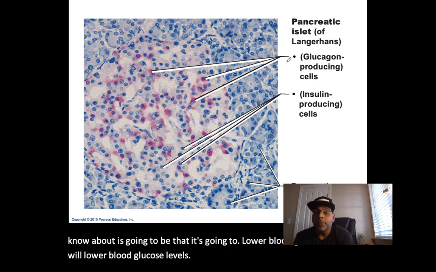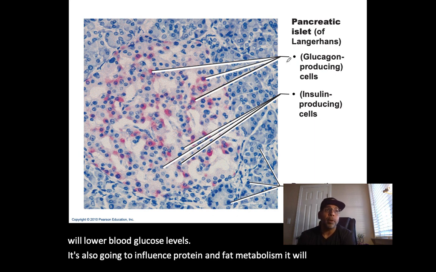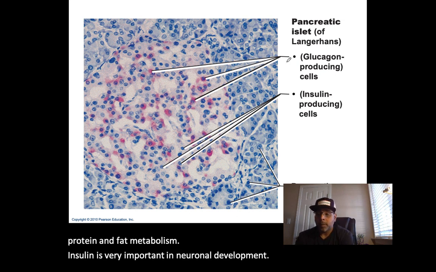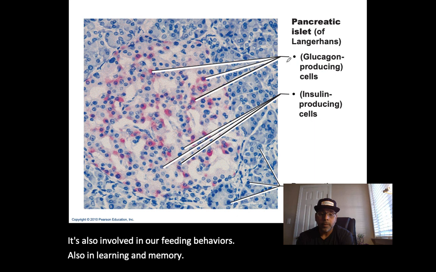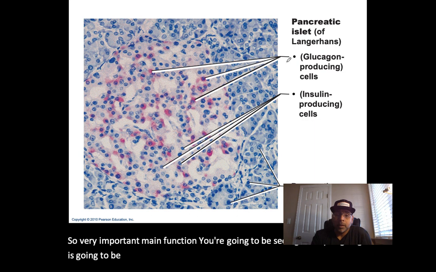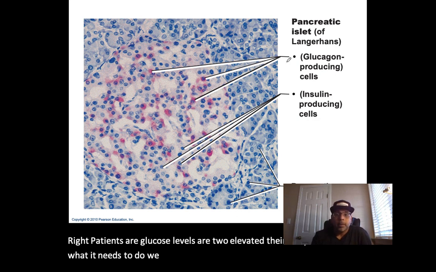It's also going to influence protein and fat metabolism. Insulin is very important in neuronal development. It's also involved in our feeding behaviors. Also in learning and memory. So very, very important. The main function you're going to be seeing it for and using it for is lowering blood glucose levels. Right? Patients' glucose levels are too elevated. Their body doesn't do what it needs to do. We call in the big guns.